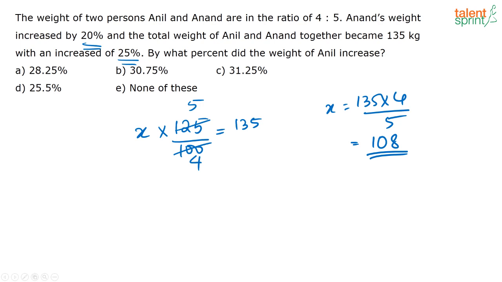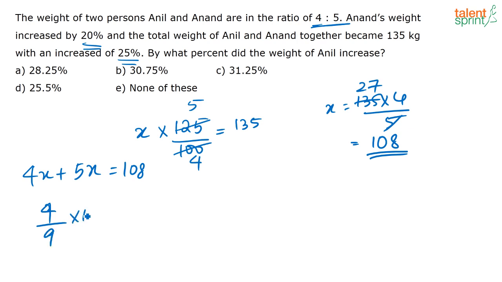Because this is 27, correct? 27 into 4 is 108. So their total weight earlier was 108. Now it is given that the ratio of their weights is 4 is to 5. So I can say 4x plus 5x is 108. See, 4 by 9 of 108 is going to be Anil's weight, and Anand's weight is 5 by 9 of 108. Directly you can write it like this, right? So this is going to be Anand's weight and this is going to be Anil's weight.